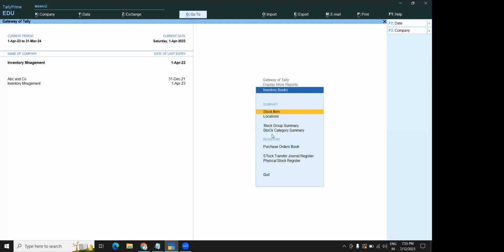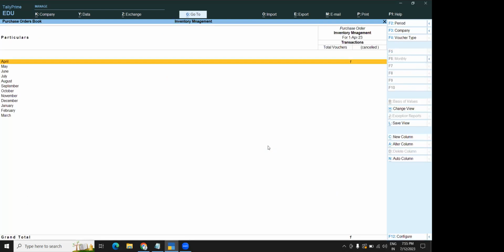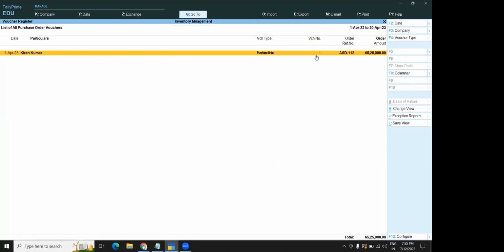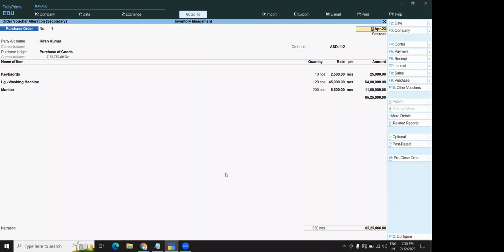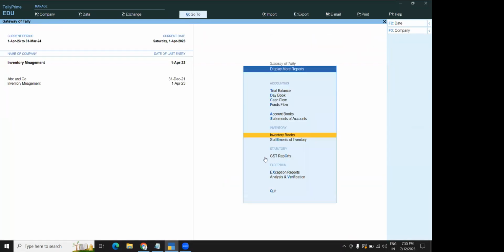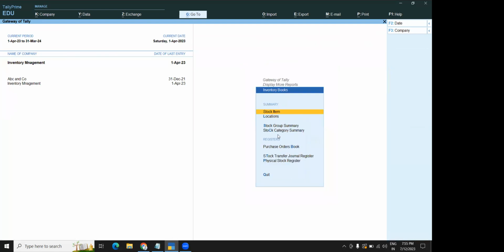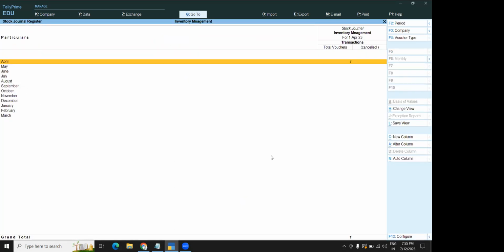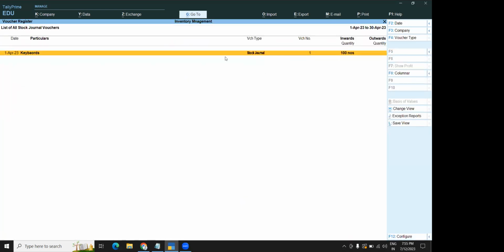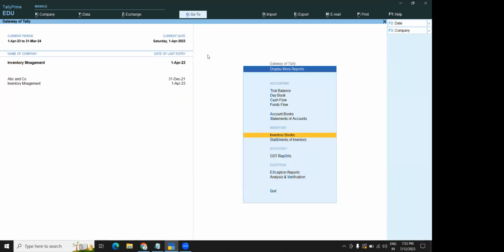If you click on purchase order book, say there is one order, you double click, it will show you the purchase order that you have raised. In the inventory books, it will show. Stock transfer, say stock transfer general register, you do, it will show you the stock journal voucher that you have created. These things are all inventory books only.